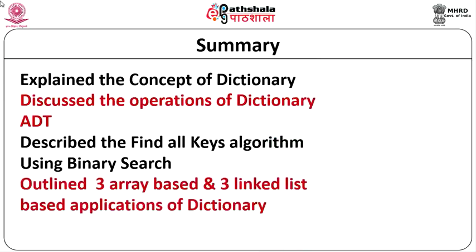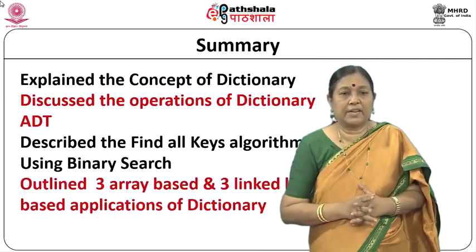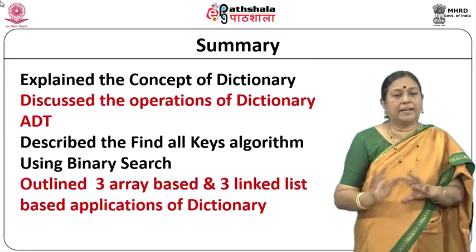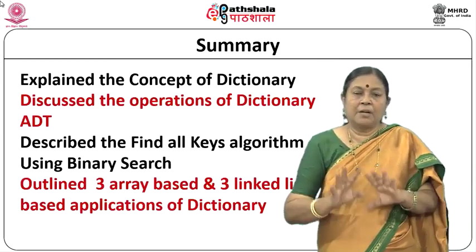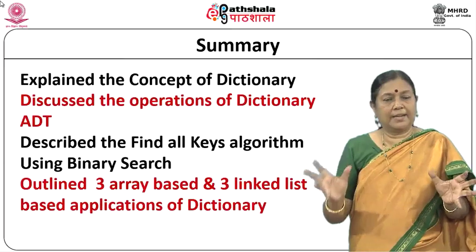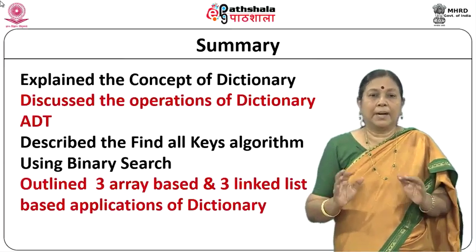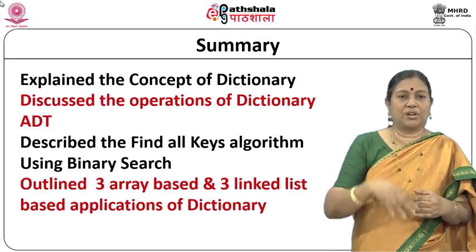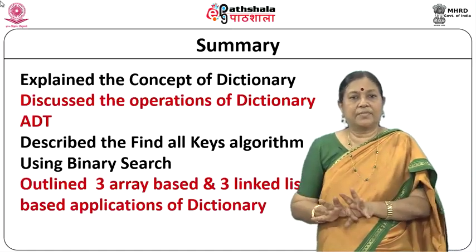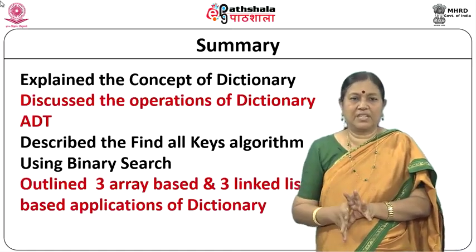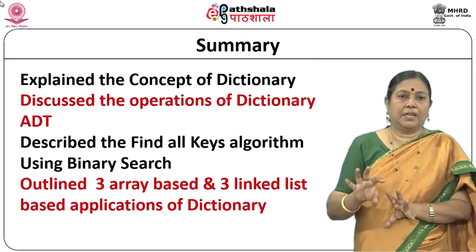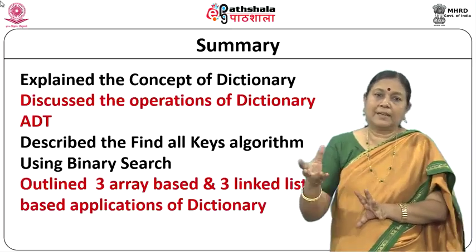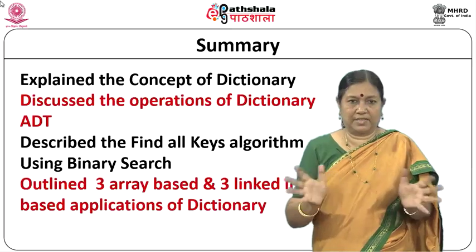And we spoke about, this was very interesting, 3 array based and 3 linked list based implementations of the dictionary. Both the array based and the linked list use the same concepts, but in array based, when you are doing insertion you have to do shifting, and when you do deletion also you have to do shifting. But in the case of linked list, as we did for a list, that disadvantage is not there. That is the difference between the two.